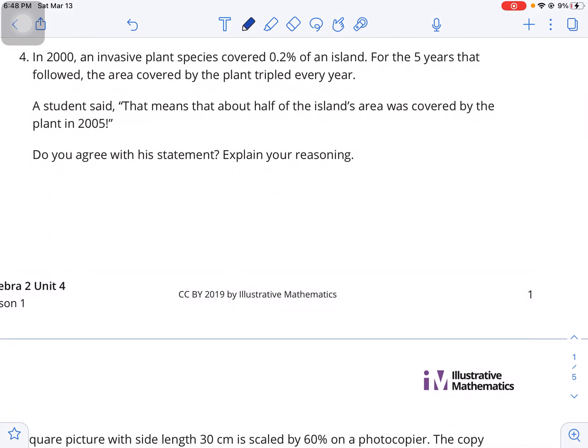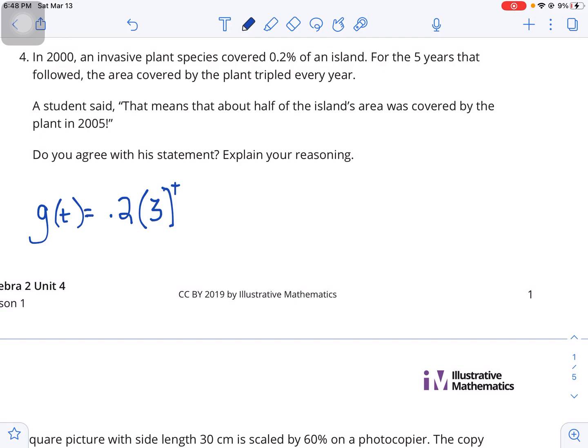Number 4, in 2000, an invasive plant species covered 0.2% of an island. For the 5 years that followed, the area covered by the plant tripled every year. A student said that means that about half of the island's area was covered by the plant in 2005. And so let's take a look at it. If it's 0.2% originally and our growth factor is 3, and that's happening every year, so our t is in years, we could call this g of t.